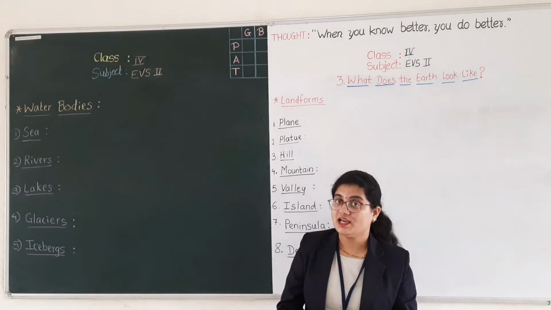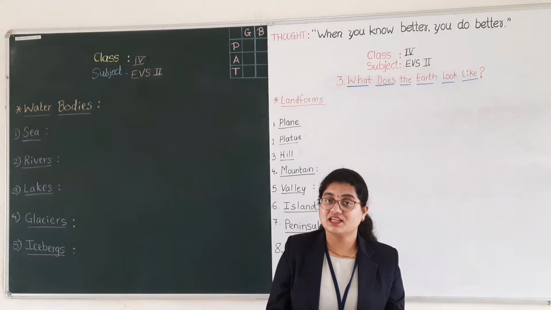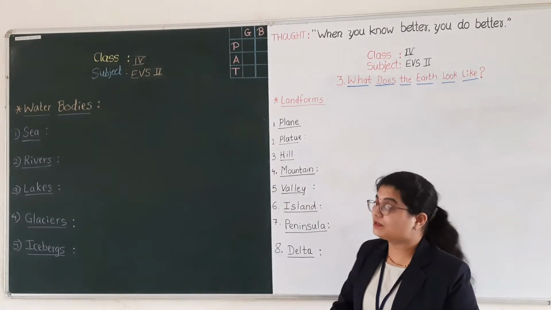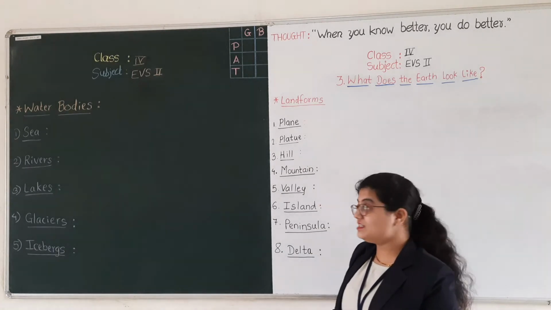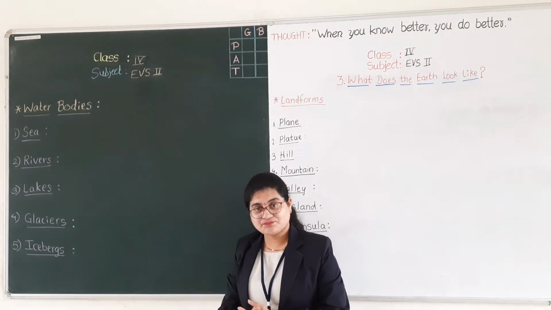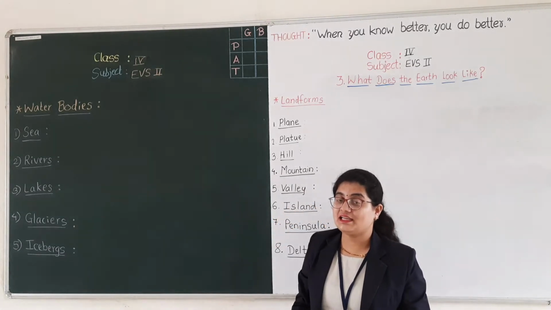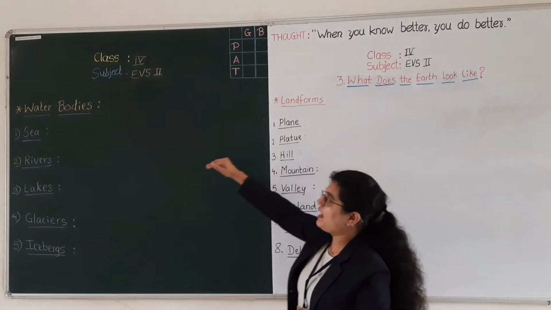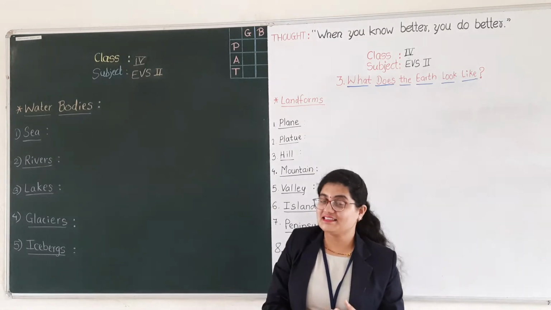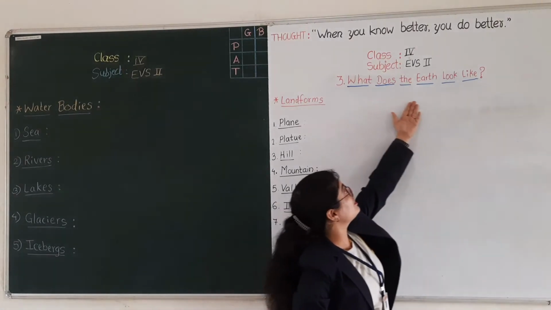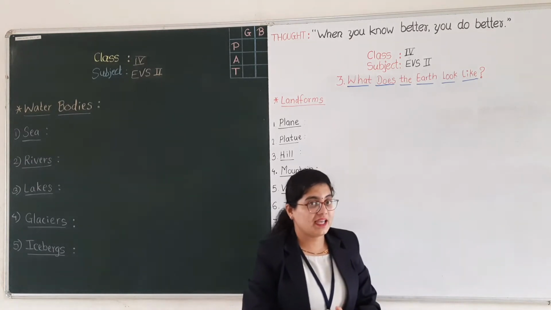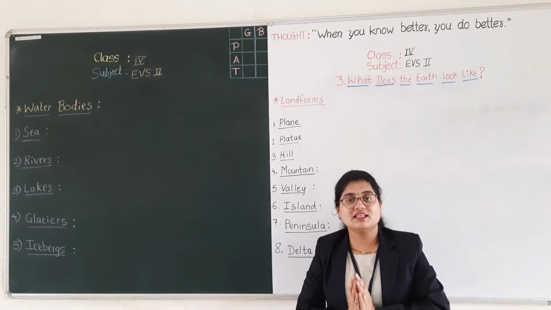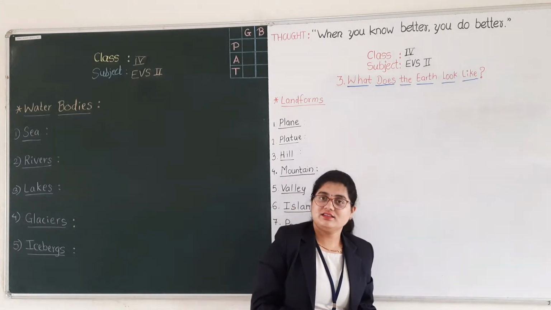In the same way, our Earth has different physical features, and the physical features of the Earth are nothing but landforms and water bodies. So, how the Earth looks is told by its physical features, these landforms and water bodies. These landforms and water bodies are the physical features of our Earth.